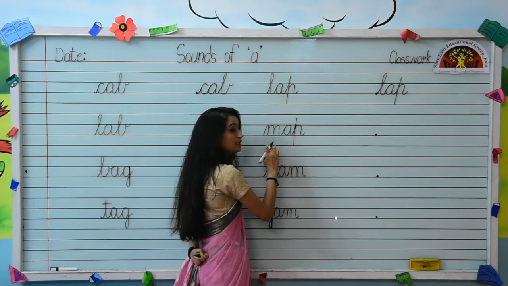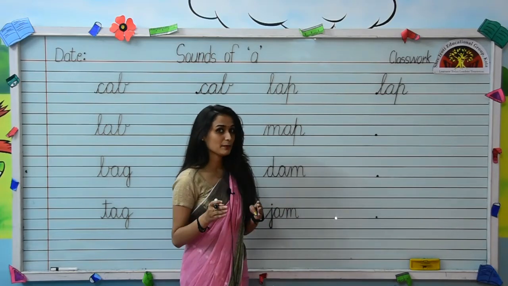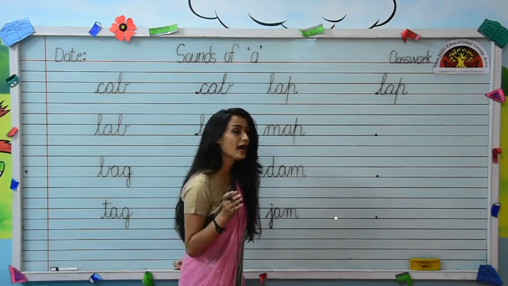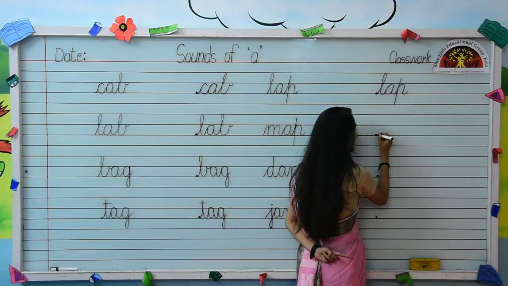Your next word is M-A-P, map. M, ap, together makes map. M-A-P, map. Now put your pencil on this dot and write M-A-P, map.